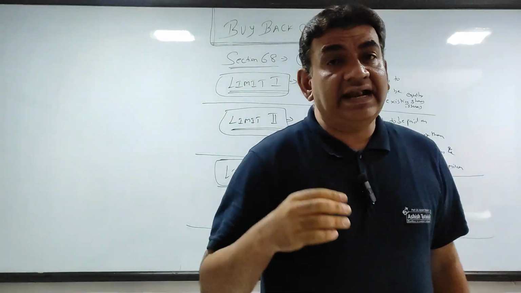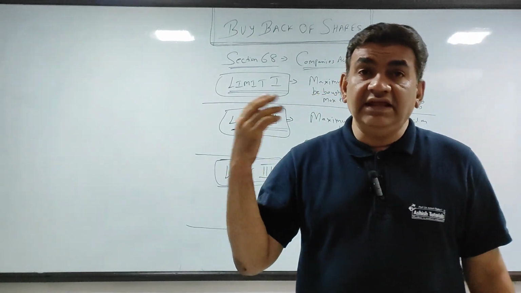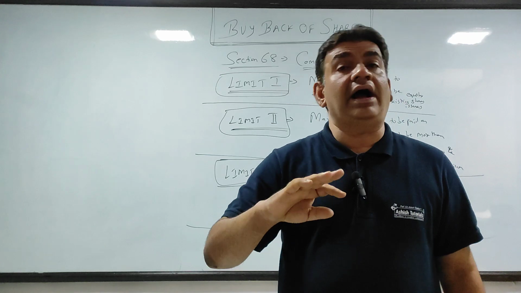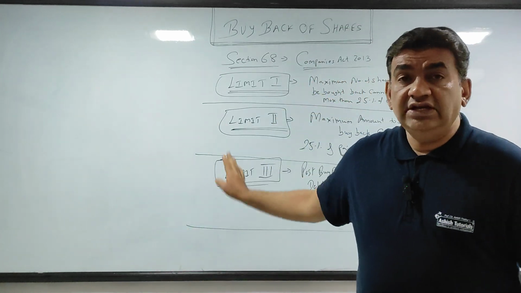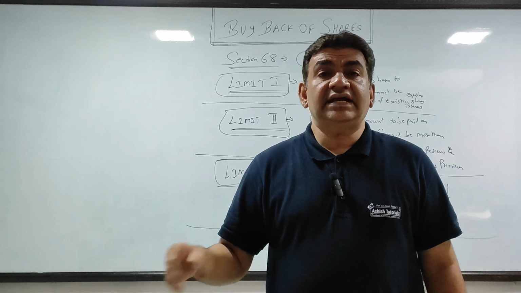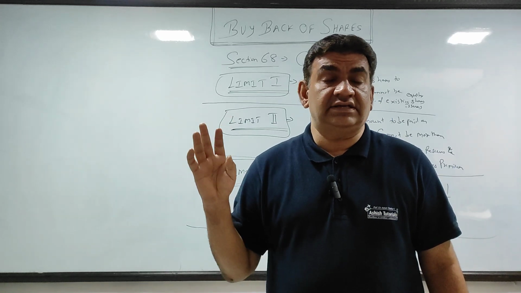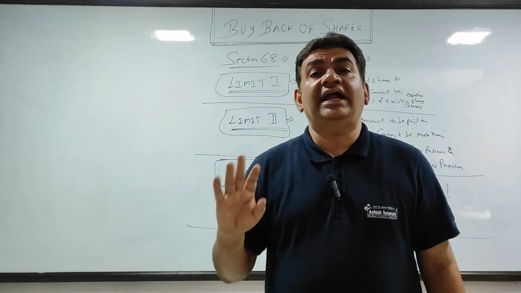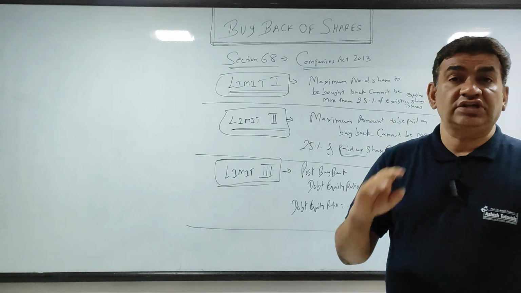Now see, you have to consider these three limits only when the question tells you that the company is planning for a buyback and you guide them how many shares they can buy back. Now suppose the question says the company decided to buy back 10,000 shares, all the necessary approvals were given. That means you have to just pass the journal entries.